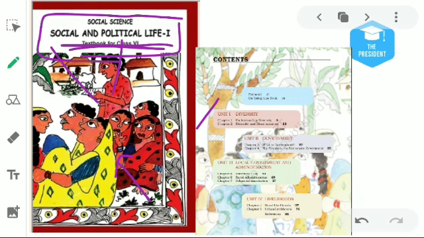The first one is about understanding diversity. Diversity means, suppose in the class there are 10 students. Each student is different from the other. Right or wrong? Of course, each student is different from the other one. Similarly, in the society, there are so many communities living, and they are different from each other. This is the meaning of diversity.